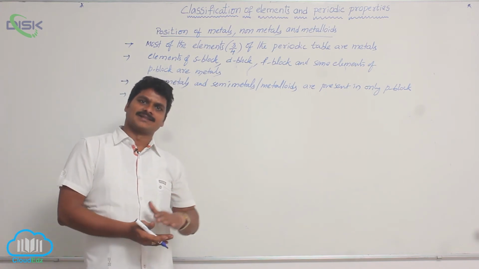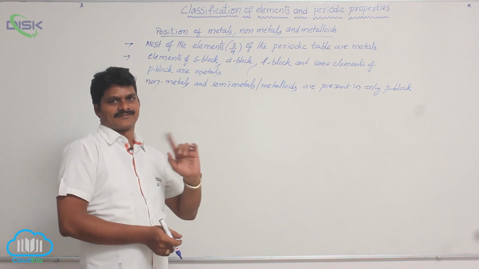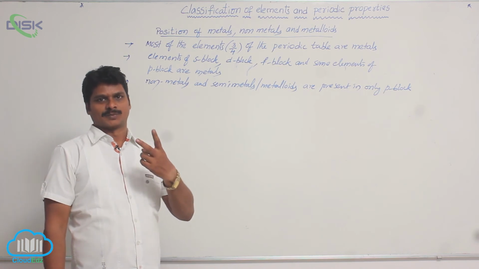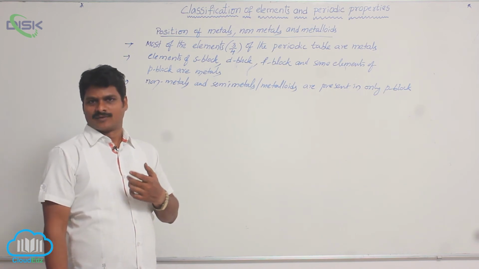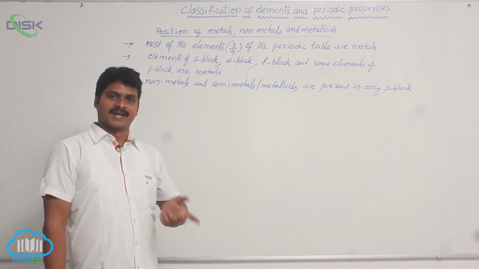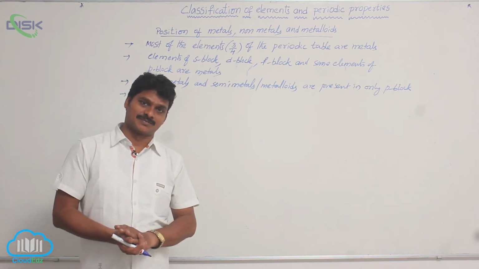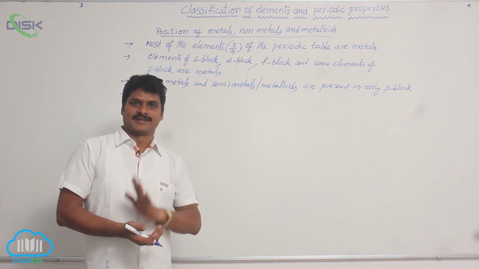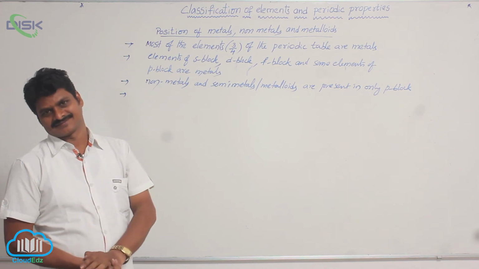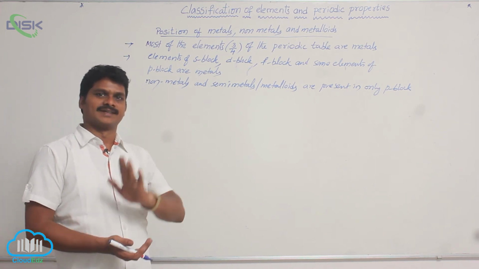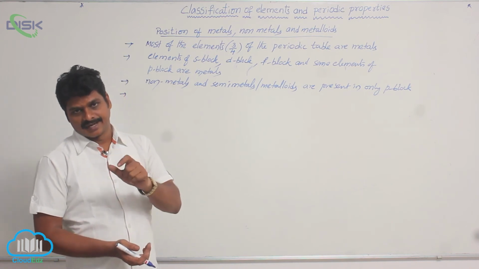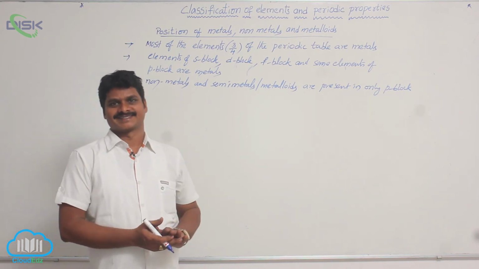Which period contains all gases? The first period. The first period has two specific properties. It is the shortest period, which contains the least number of elements, only 2 elements. And it is the period that contains all gases.